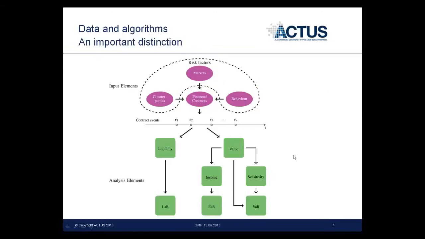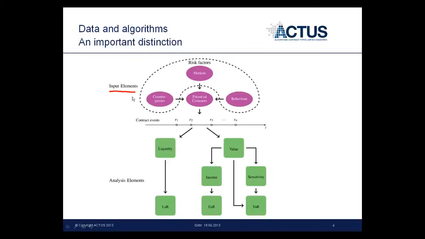There is another important distinction to be pointed out, the one between data and algorithms. At Actus, the focus is not on data alone, but equally on algorithms. Data means primarily input elements, which are interest rates, counterparty IDs, or contractual terms such as value date, principal, interest rate, interest payment cycles, and so on.